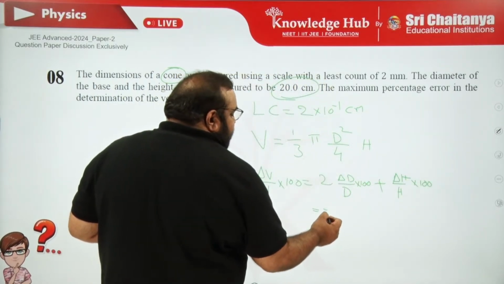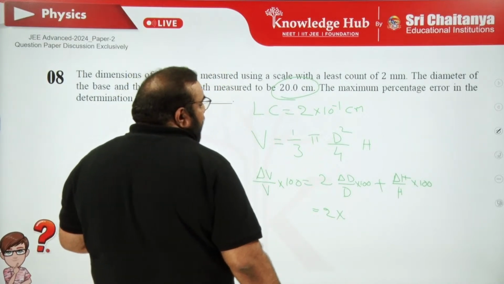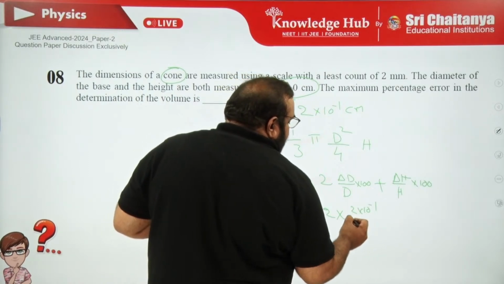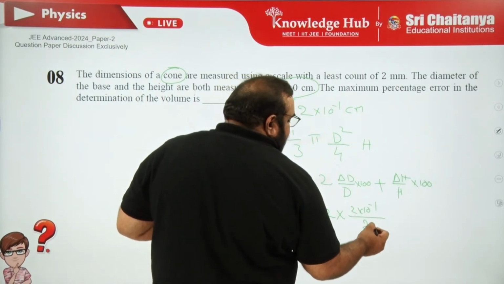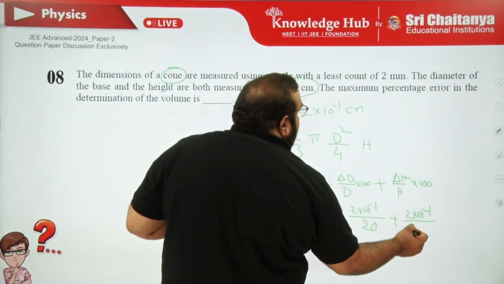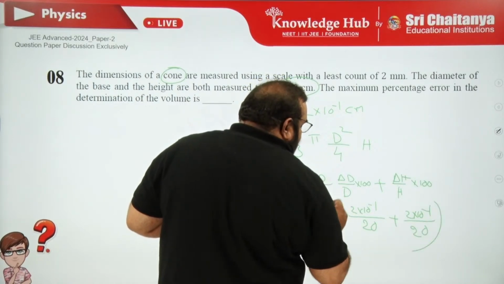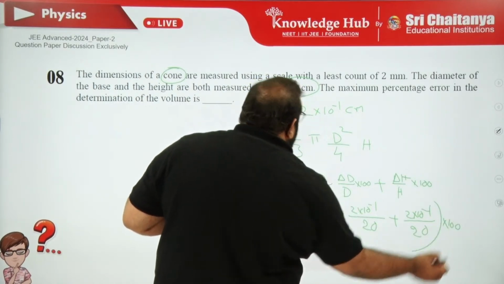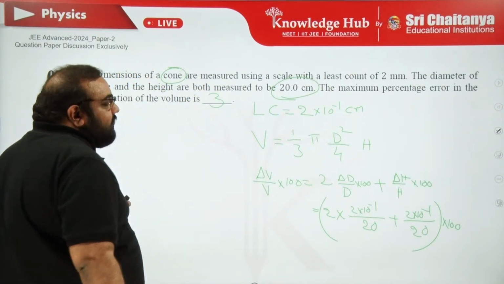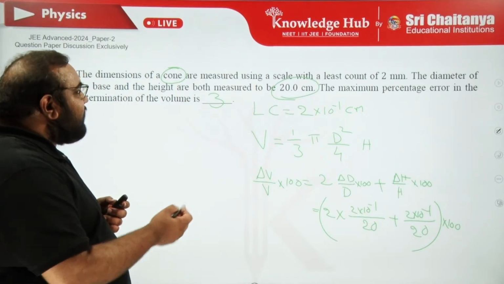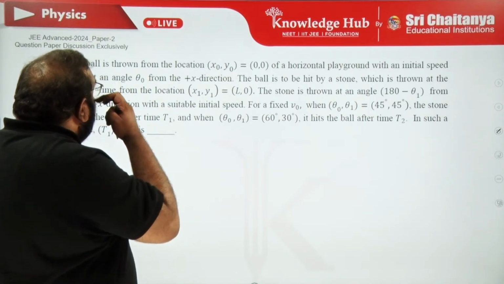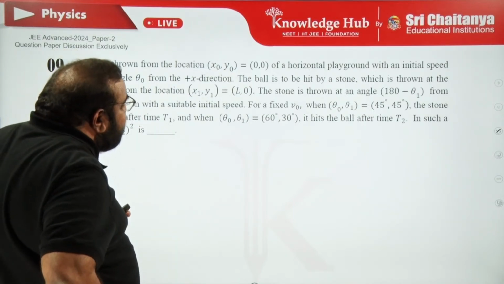Now, simple substitution: 2 into delta D by D into 100. Delta D by D, how much is it? 2 into 10 power minus 1 by 20 centimeters, right? Plus 2 into 10 power minus 1 by, here also 20 centimeter, into 100 common. Clear now? By substituting these values, you will get 3%. Clear? Yeah. Direct formula substitution. And next, 9th question. A ball is thrown from the location, directly 2 locations you can observe.